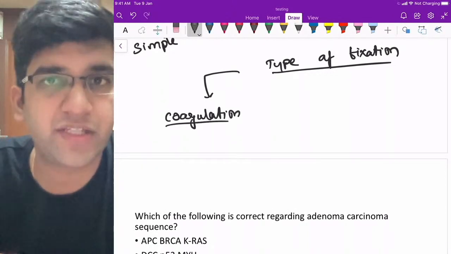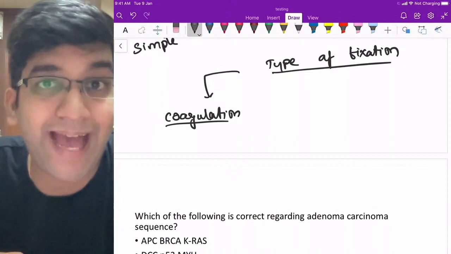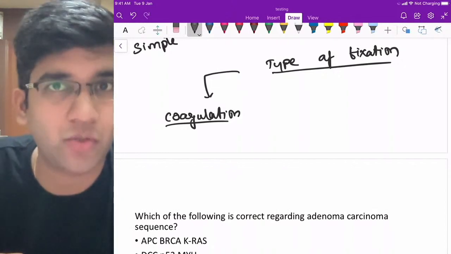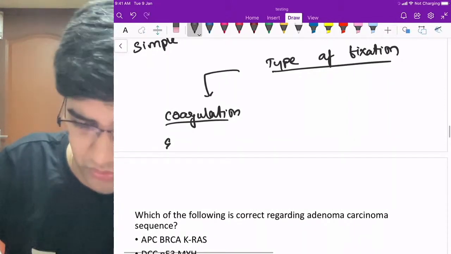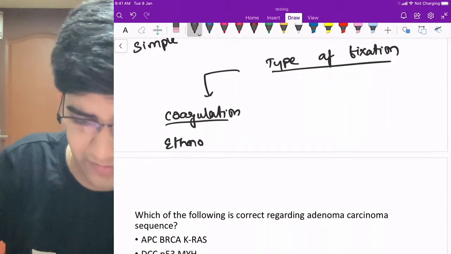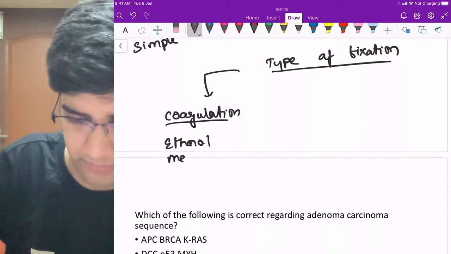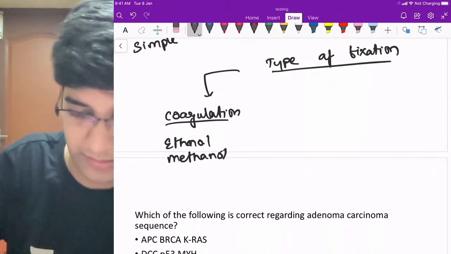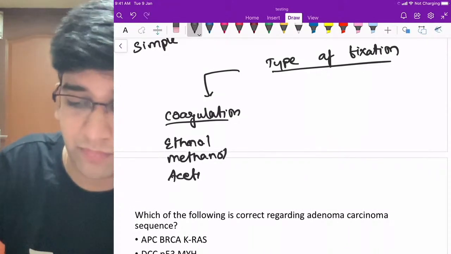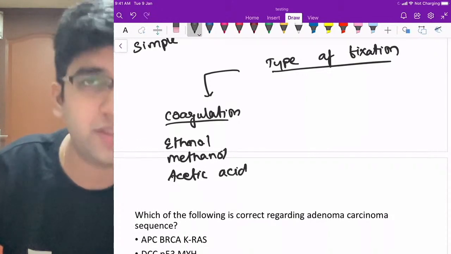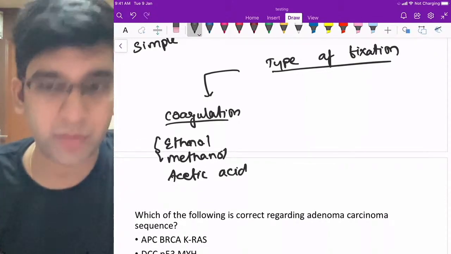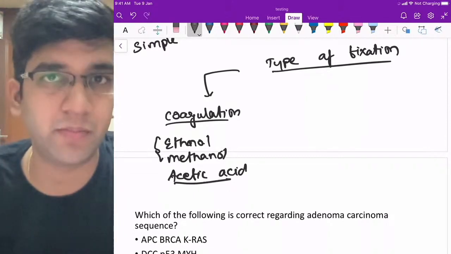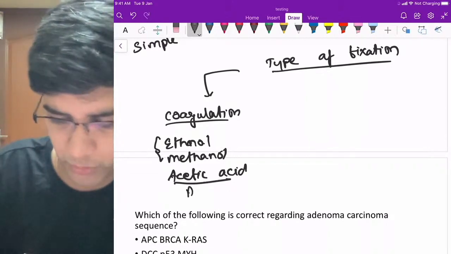In coagulation fixatives, we have almost all the alcohols: ethanol, methanol, acetone, acetic acid, picric acid, and all those things, right? So for us, the main things here are ethanol, methanol, and acetic acid. I'm not adding more and more things here, for the only reason that we need to remember this. These two for sure you'll remember. Acetic acid also you'll remember, right? Or acetic acid or acetone.